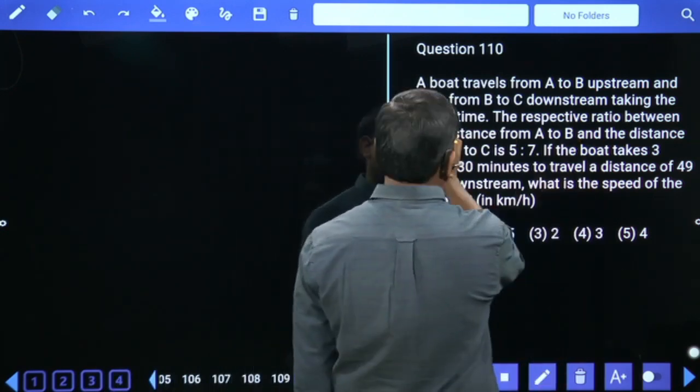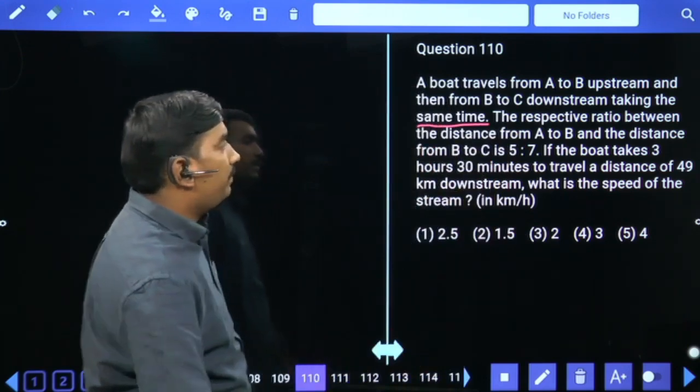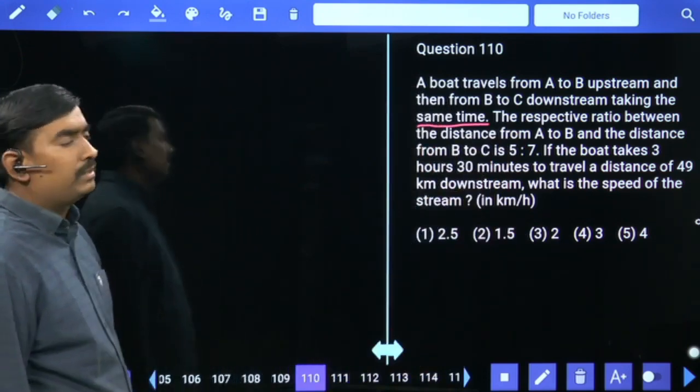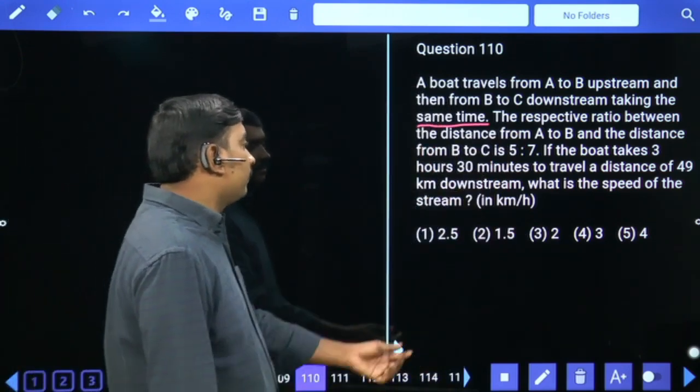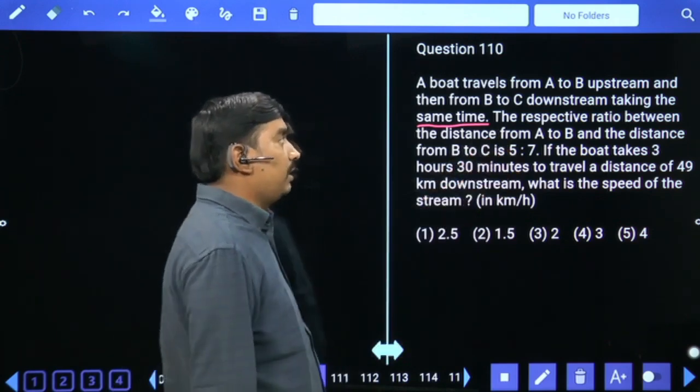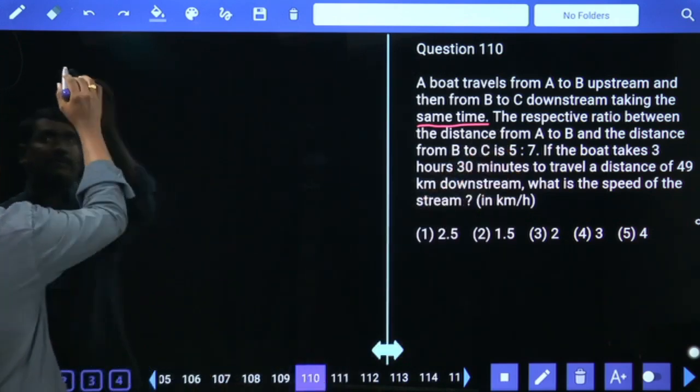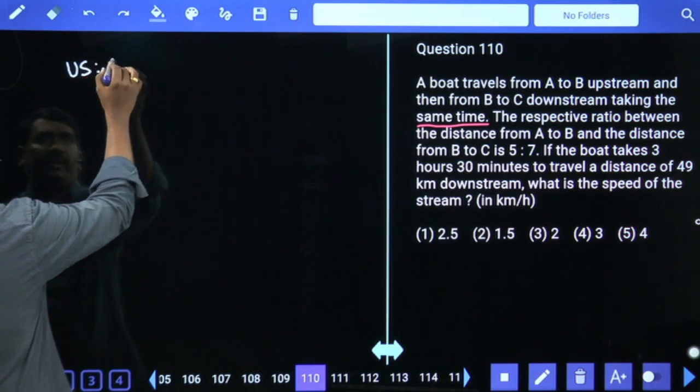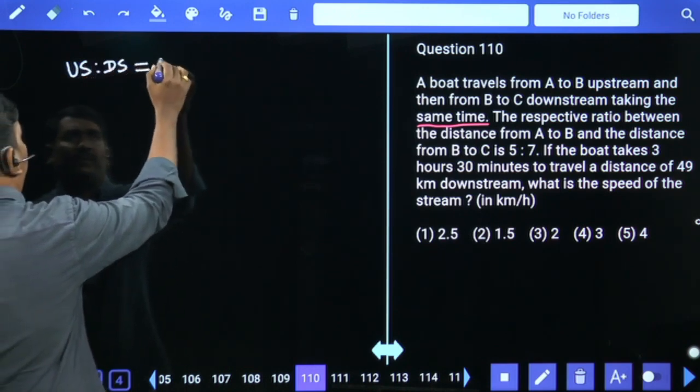See, taking the same time, upstream time, downstream time, both are same. So as time is constant, distance ratio, speed ratio are also same. So upstream speed, downstream speed are also in the ratio of 5:7.